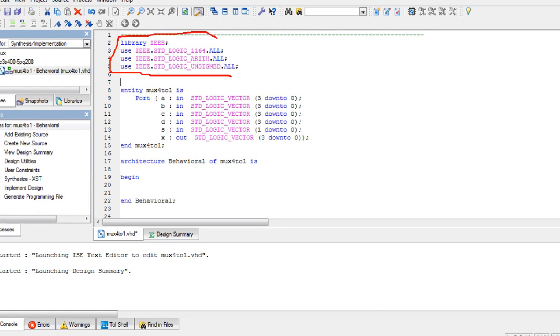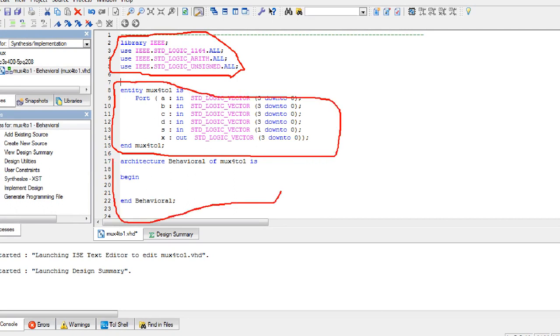Of a 4-to-1 multiplexer. So this represents the library function, and this module represents the entity, and this module represents the architecture. So we have 4 inputs, A, B, C, D, and the size of all these inputs is 3 down to 0. It is a 4-bit size, and we have one select line, and the size is 1 down to 0, and we have one output, it is 3 down to 0.